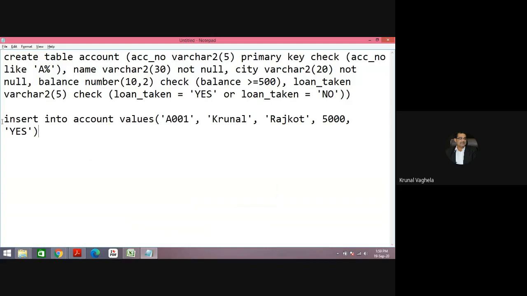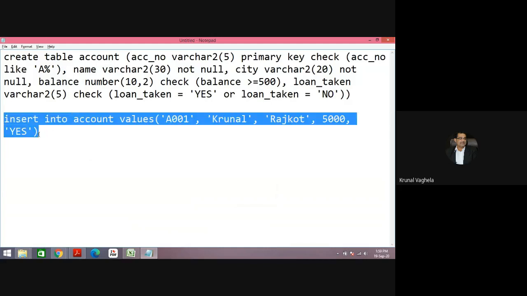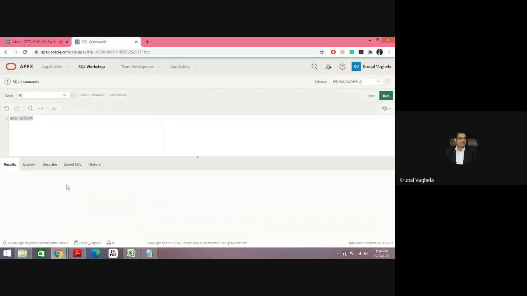Let me enter it, Control C, Control V. One row inserted because I have kept everything right.